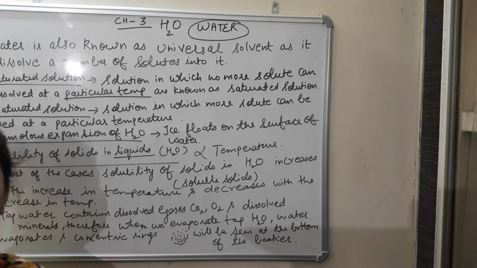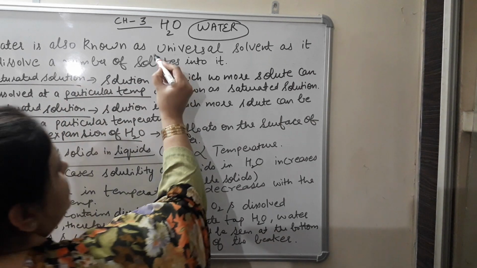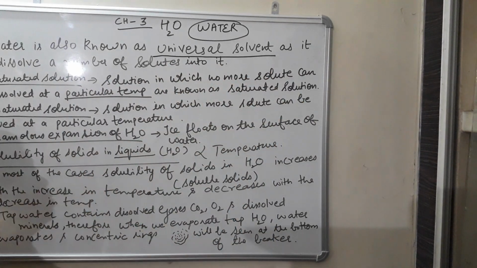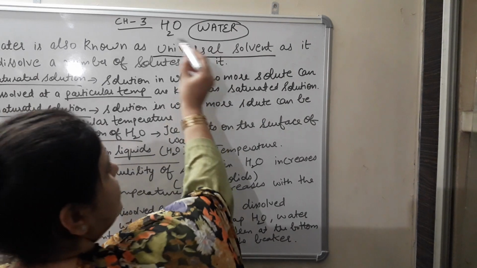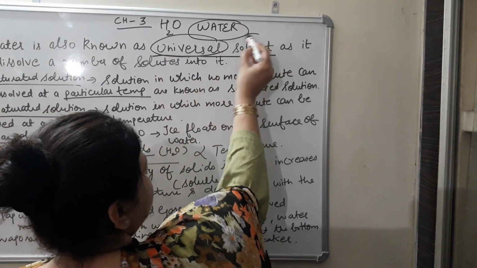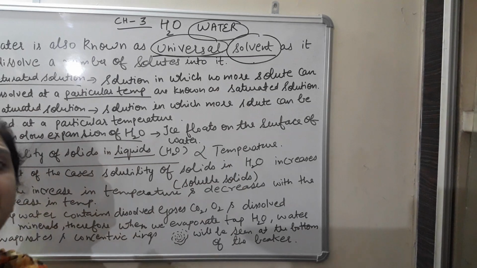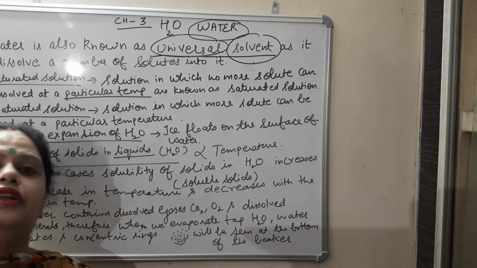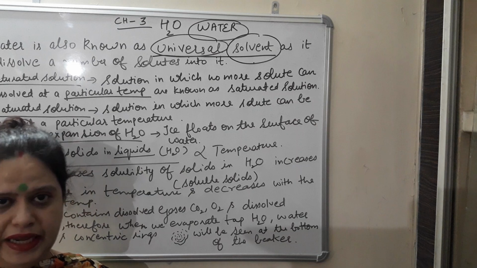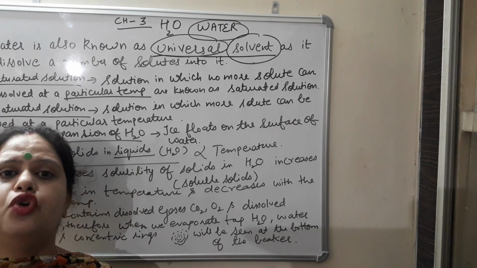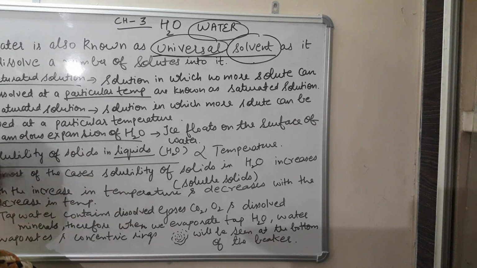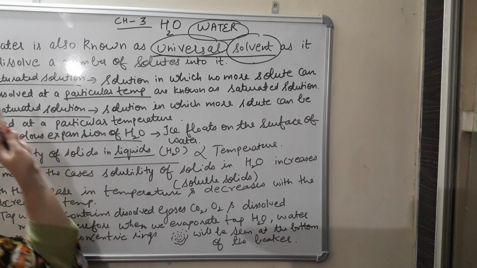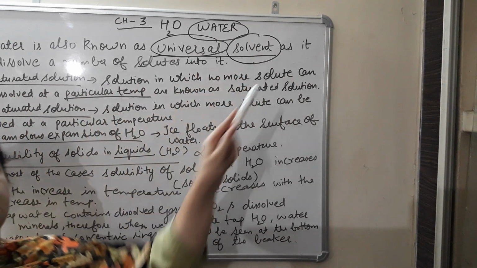Now the first thing which we will discuss today is about the properties of water, and the first important property that I am going to discuss today is water is also known as universal solvent. Before discussing this word universal, I would like to discuss this solvent. The medium in which a substance is dissolved, that is known as solvent. The substance which is to be dissolved, that we call solute. Combination of solute and solvent, that is known as solution. So this is the important property of water, that water is also known as universal solvent.